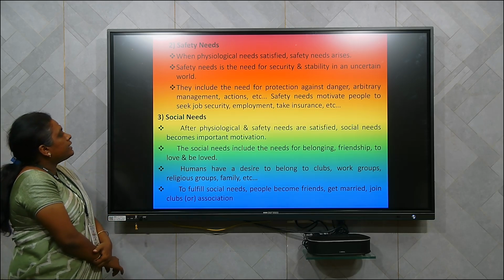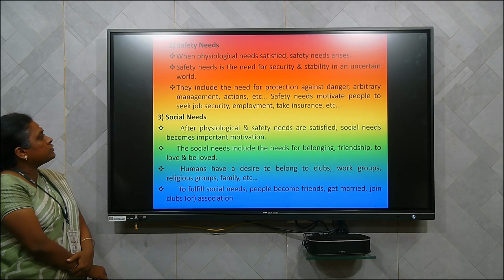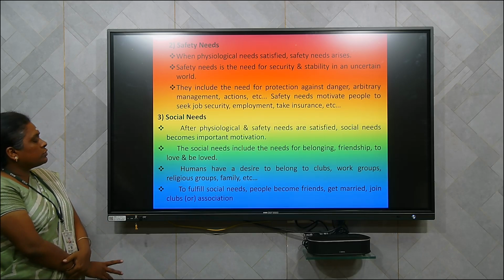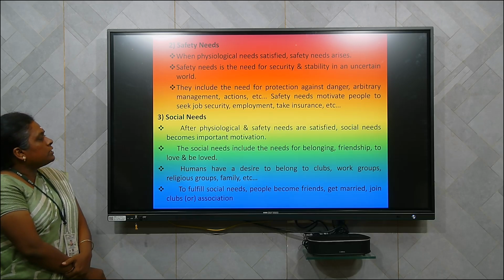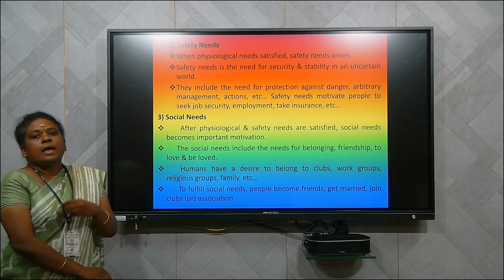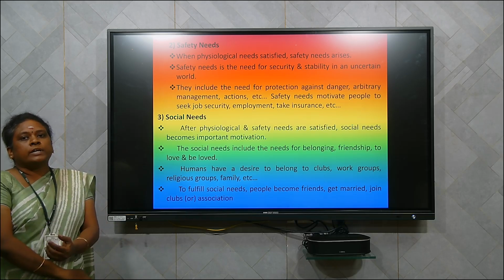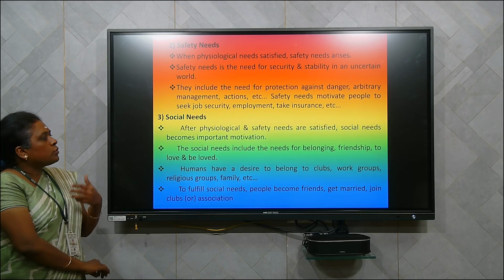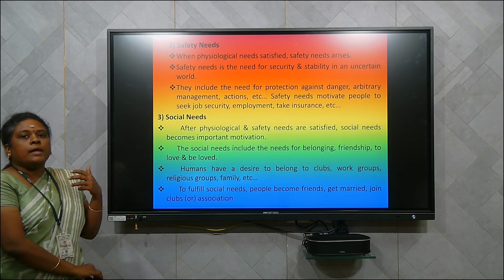And the third need that comes here is the social need. After the physiological and safety needs are satisfied, social needs come as a third need. This need includes the need for belonging and friendship. That is, a man or woman needs some companion to lead life. So he may have a friendship group or he may get married.